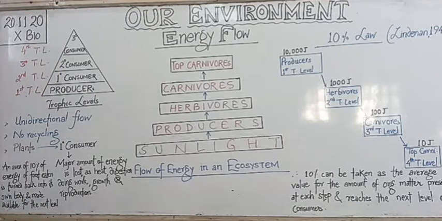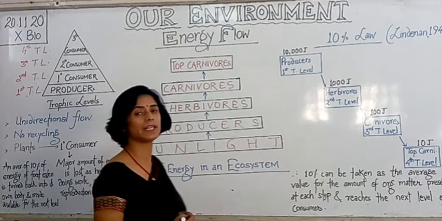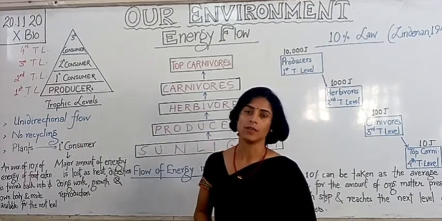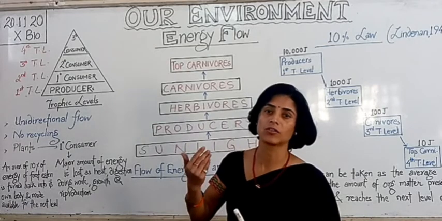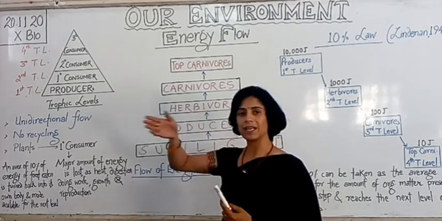Now let us talk about energy flow. Energy is accumulated by the primary producers. So who is going to accumulate the energy? These producers, and then it passes through a food chain to different trophic levels. This phenomenon is called energy flow. The flow of energy in an ecosystem is unidirectional. What does unidirectional mean? It means there is no recycling back to the previous trophic level. It goes in only one direction.